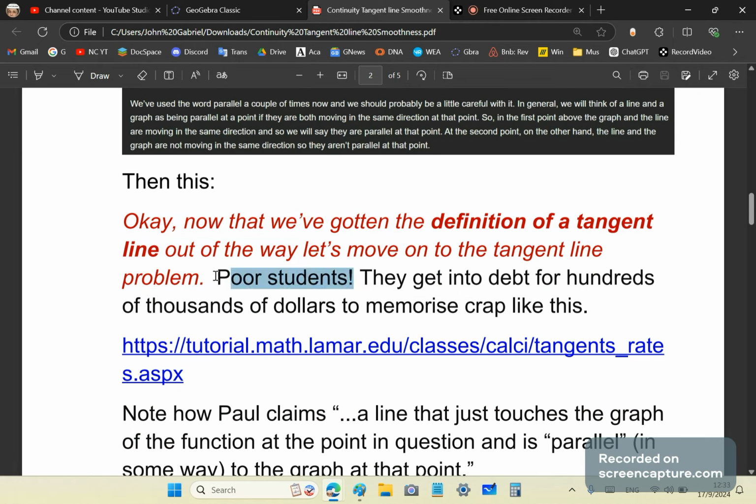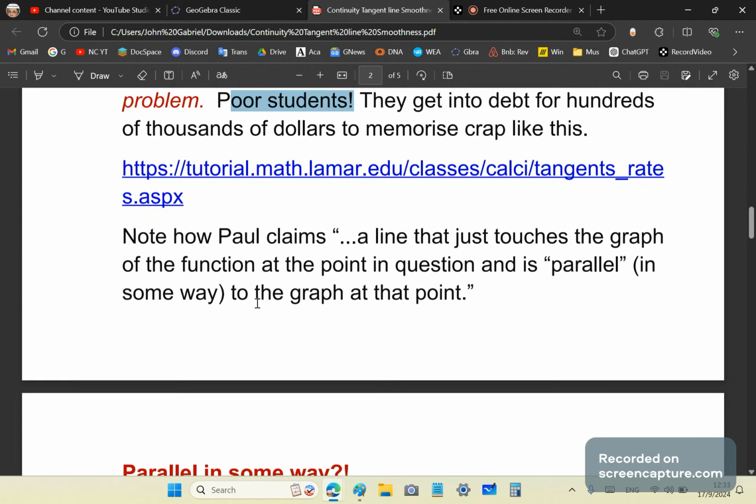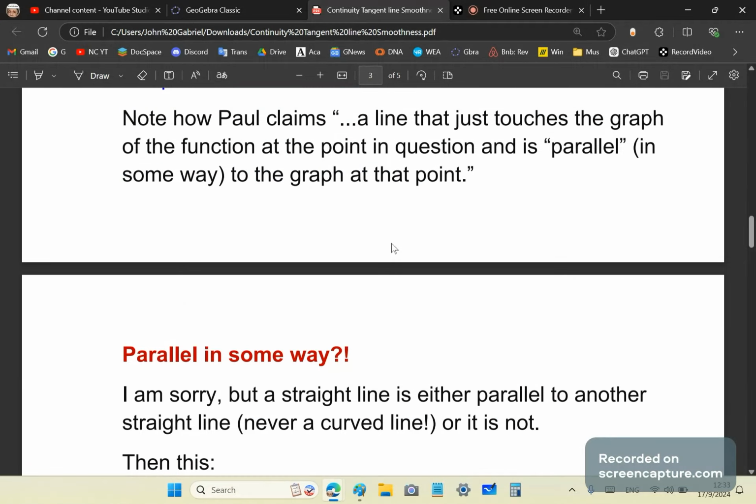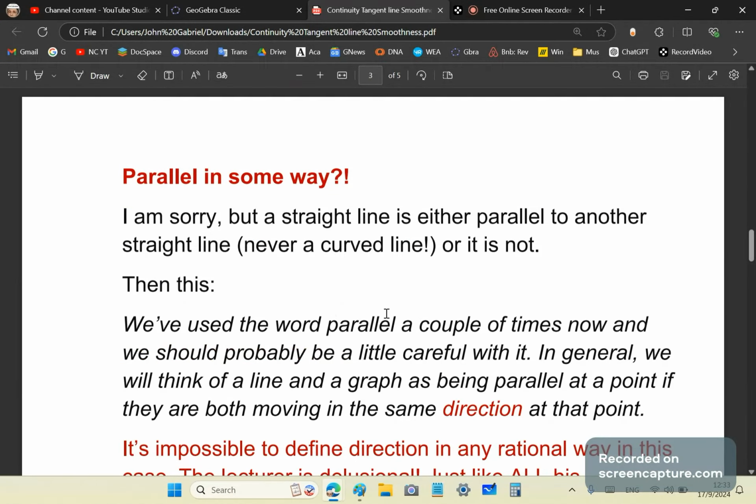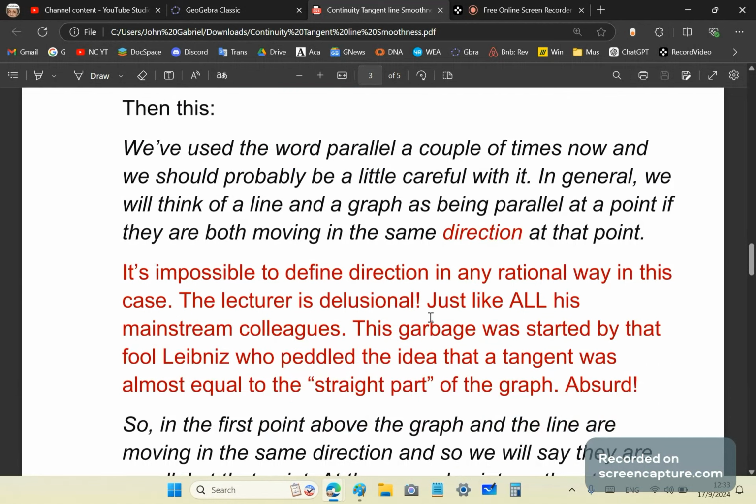Poor students, they get into debt for hundreds of thousands of dollars to memorize crap like this, okay? And note how Paul claims a line that just touches the graph of the function at the point in question and is parallel to the graph at that point. Parallel in some way, never heard of that. I mean, it's either parallel or it's not.